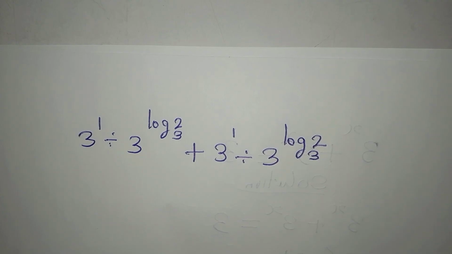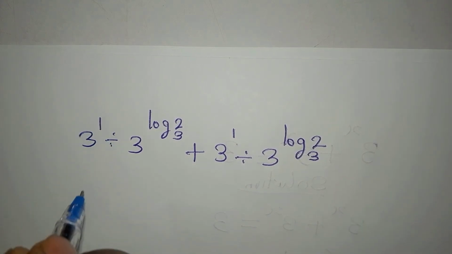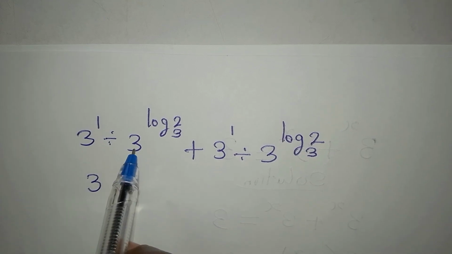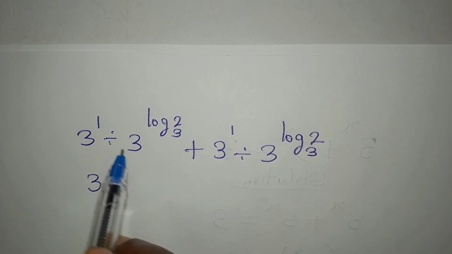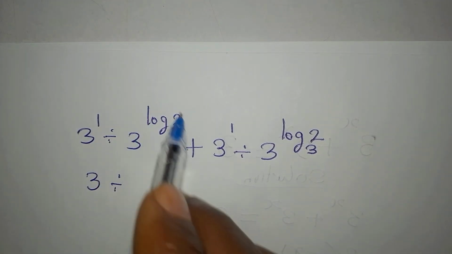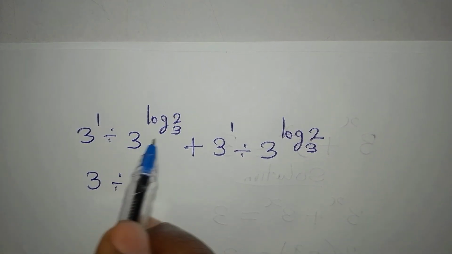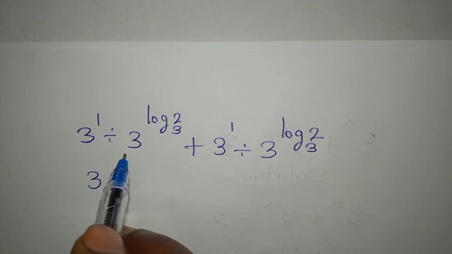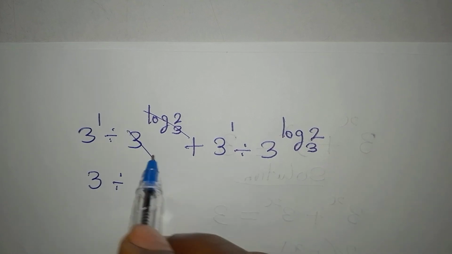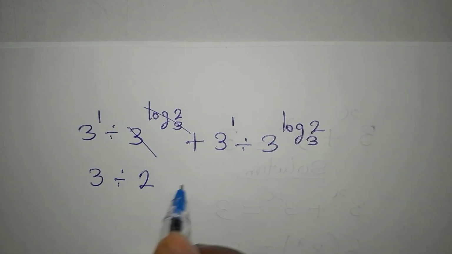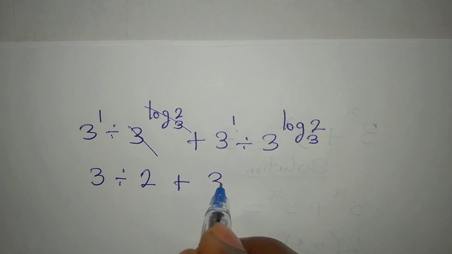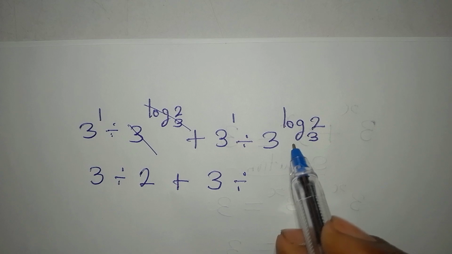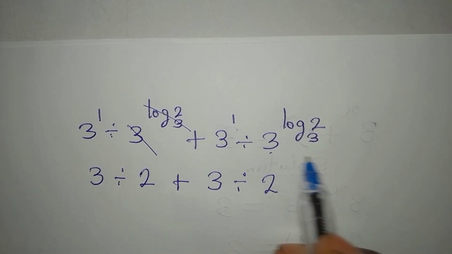Okay, so from here now, remember that 3 to the power of 1 is the same thing as 3. Then divided by this right here, 3 to the power of log 2 to base 3. This is considered the base, right? And this is the exponent to the same base here. Since it's log 2 to base 3 and it is the same 3 that we had here, this and this can go. So we will now work with 2. Then plus on this side, we still have 3 to the power of 1 and it's 3. Then divided by here again, we are going to have 2.